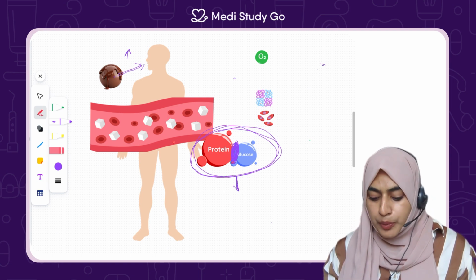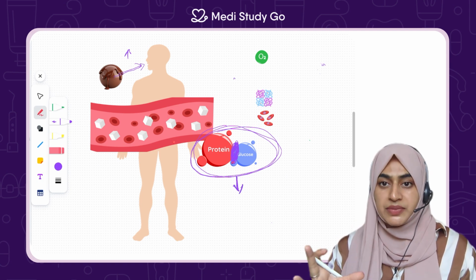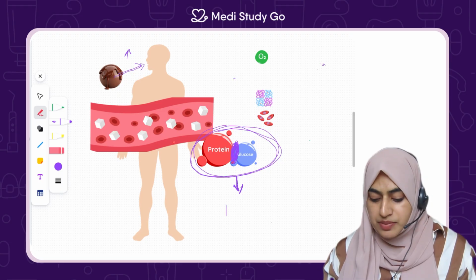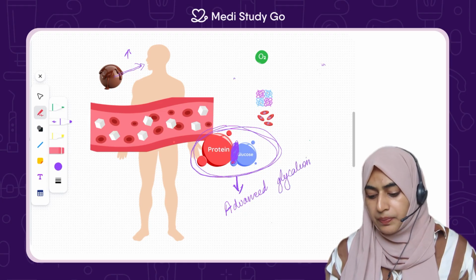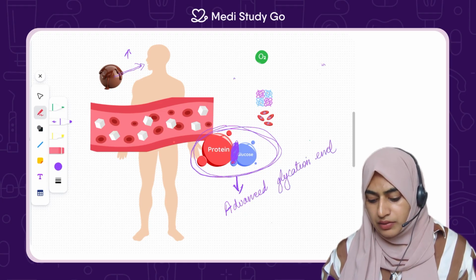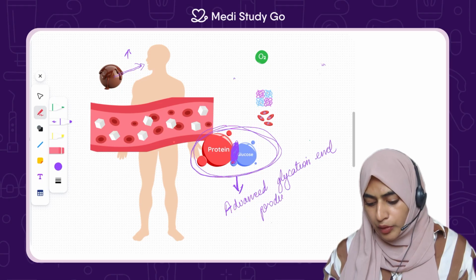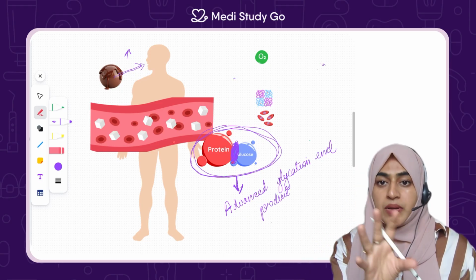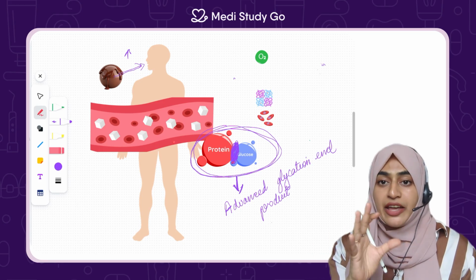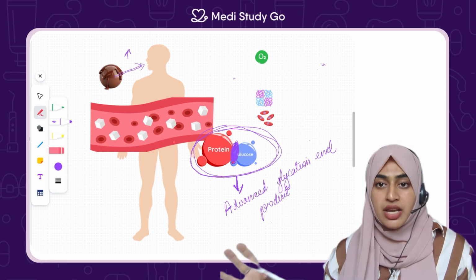When the protein and glucose attach together, it becomes something called advanced glycation end product. So the marriage is done between the glucose and the protein, and they form the advanced glycation end product.